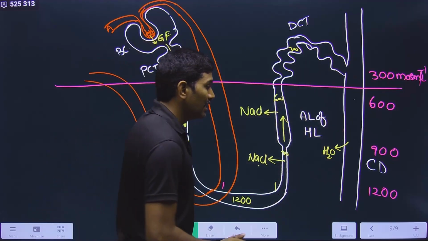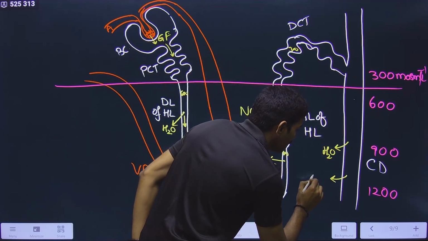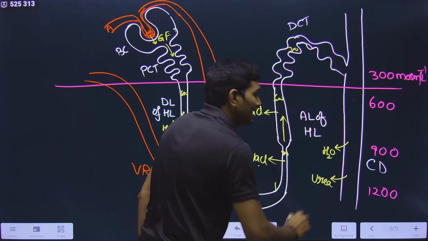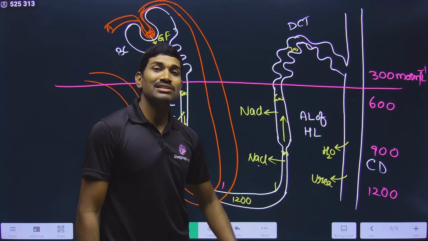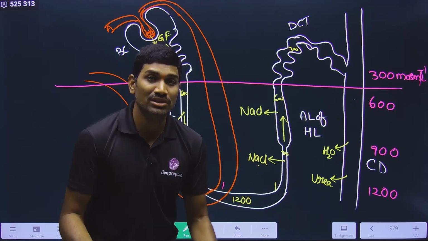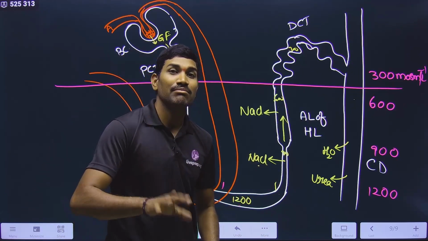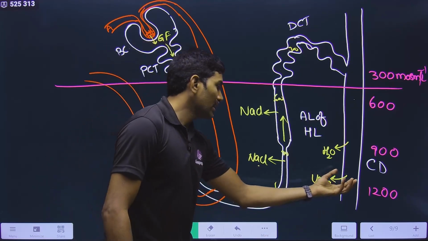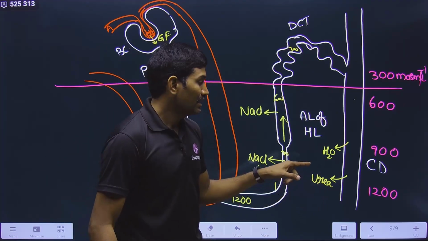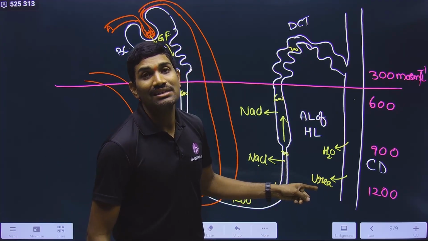Not only this, a small amount of urea is absorbed. And why is this urea absorbed? Actually, urea is a nitrogenous waste. It should be excreted. So the majority of the urea is excreted, but a small amount of urea is reabsorbed because it acts as a solute.